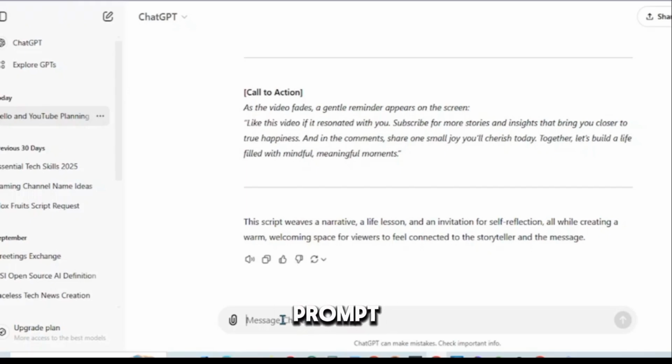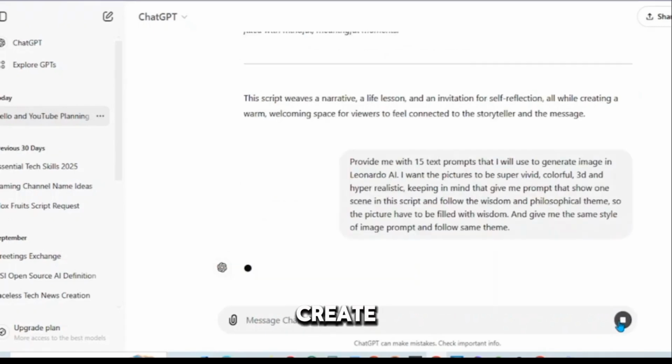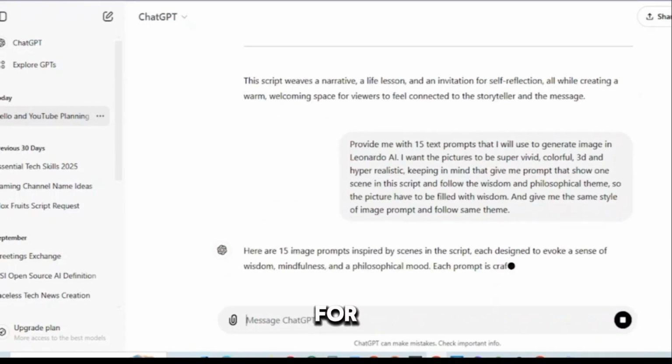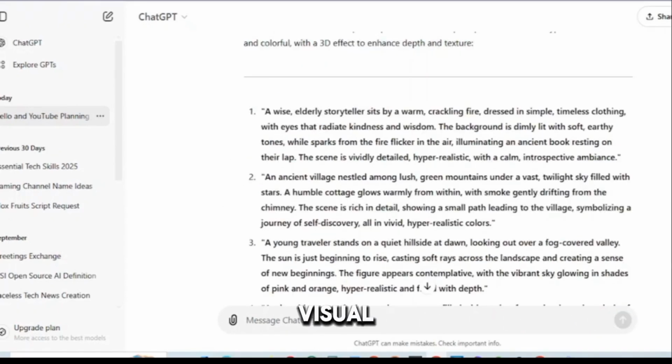Write this prompt: Provide me with 15 test prompts that I will use to generate images in Leonardo.ai. I want the picture. I will put the prompt in my description below. So after writing this prompt, ChatGPT will give you the image prompts so that you can create the same style of images for all the scenes. Now we have our visual prompt.